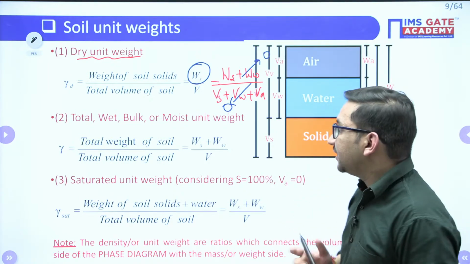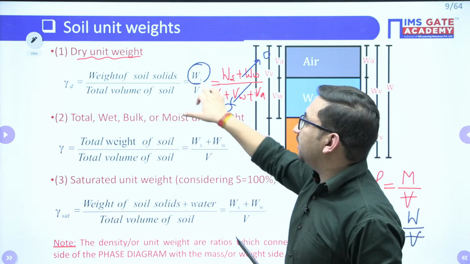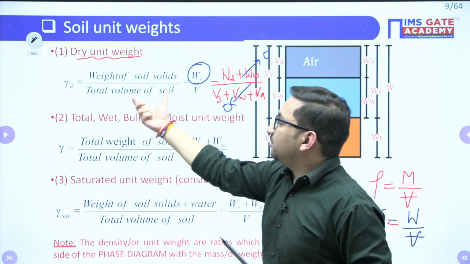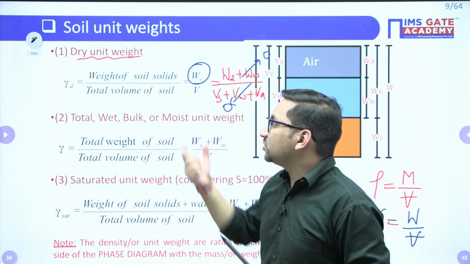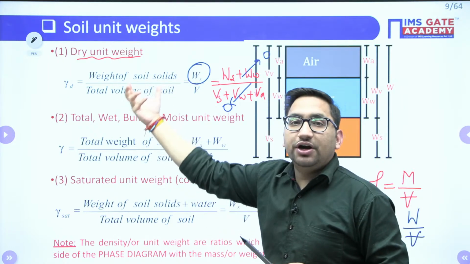Remember this thing, this is the particular point where students make mistakes. They sometimes take this gamma d as weight of solids upon volume of solids. No, that is not the dry unit weight, that is the unit weight of solids.